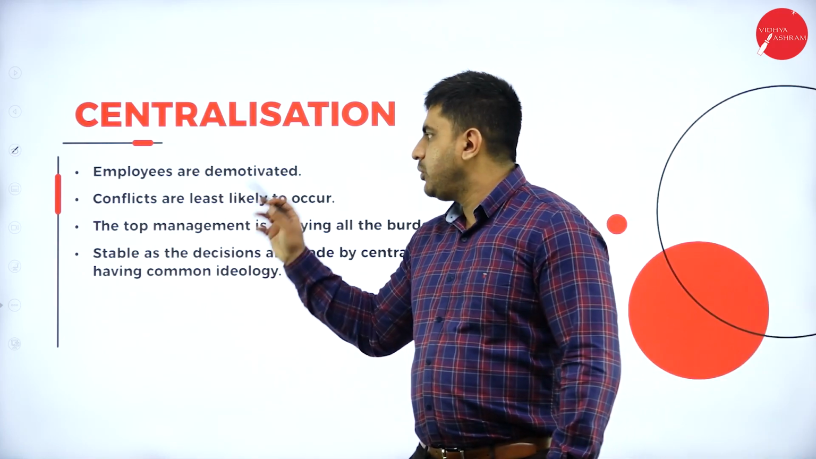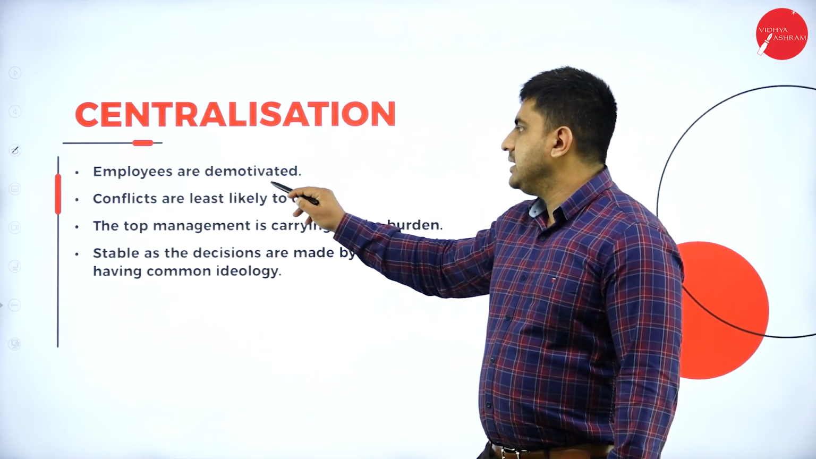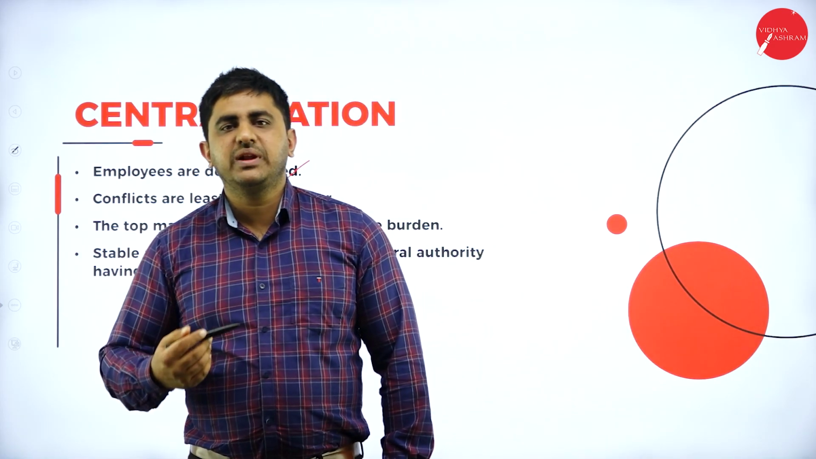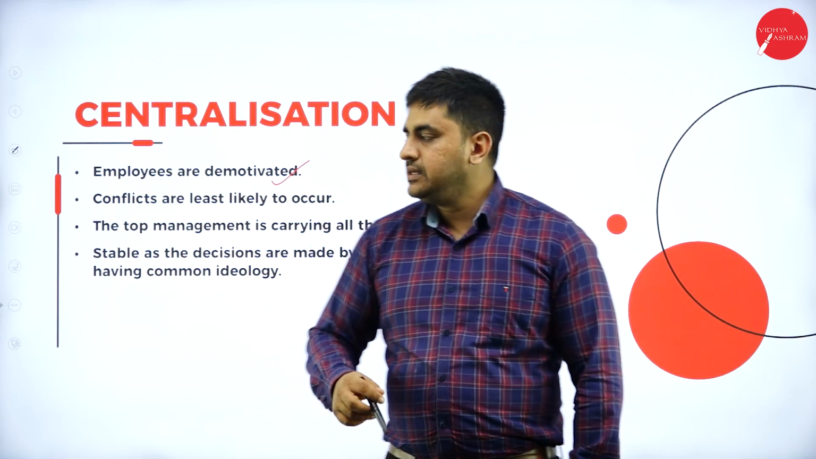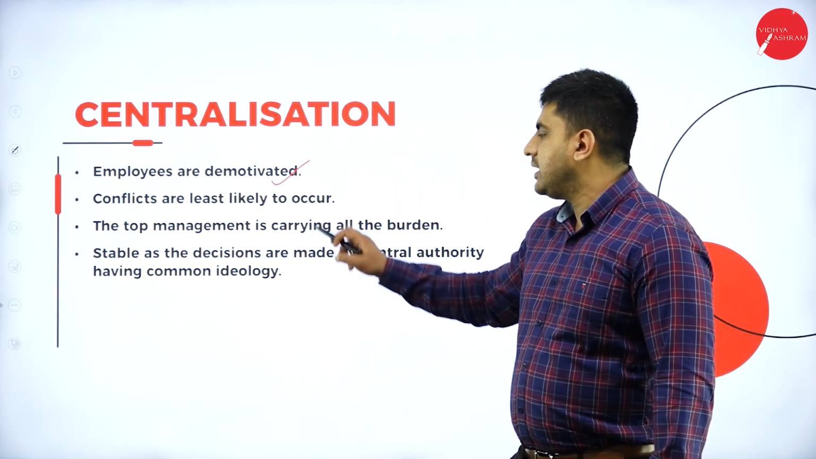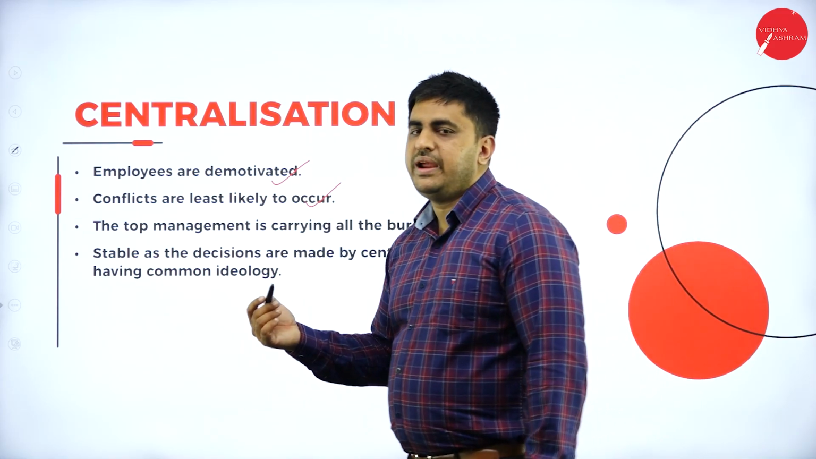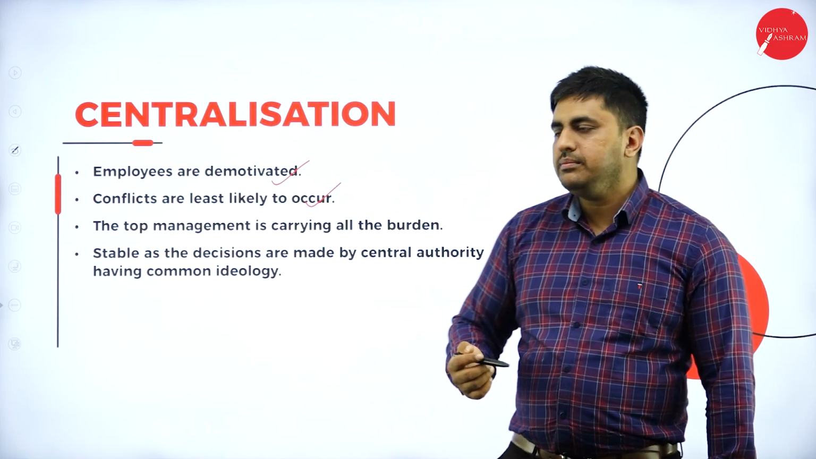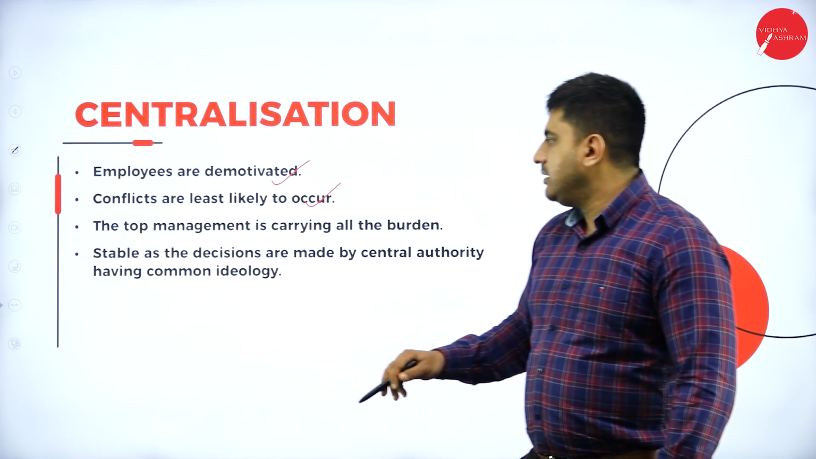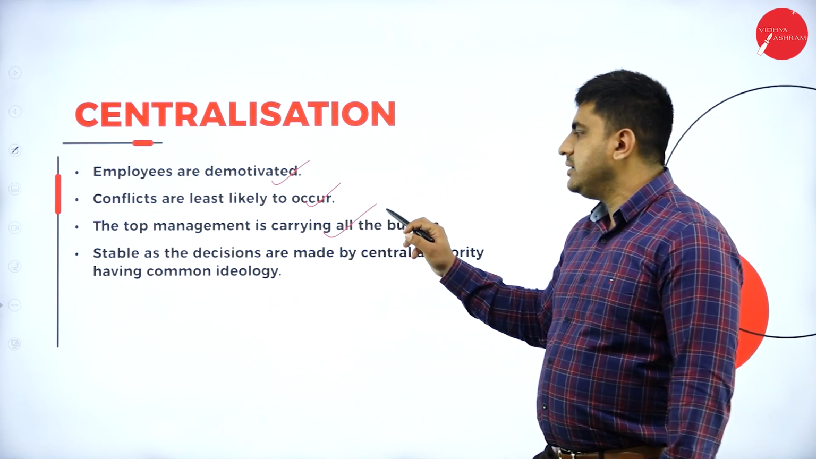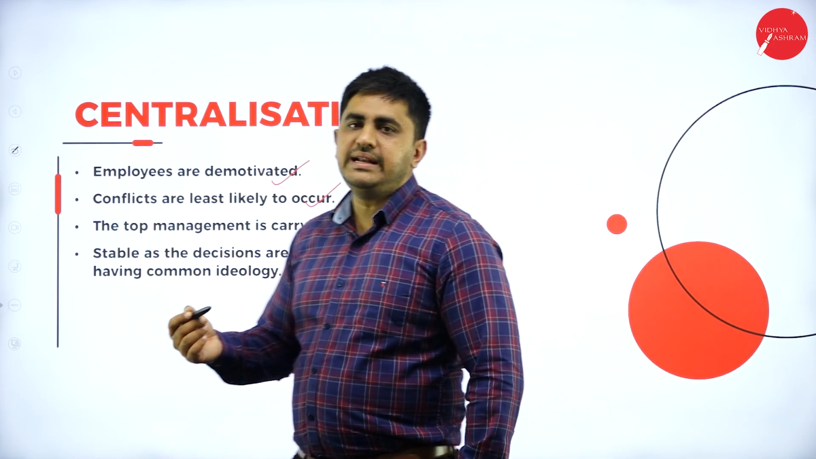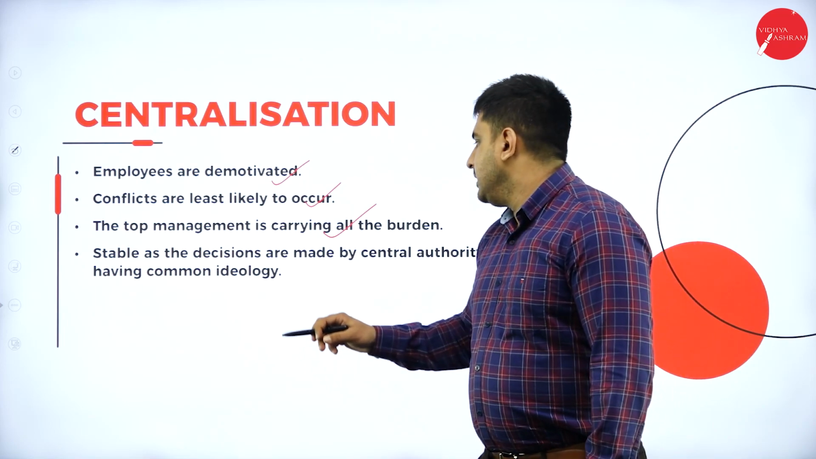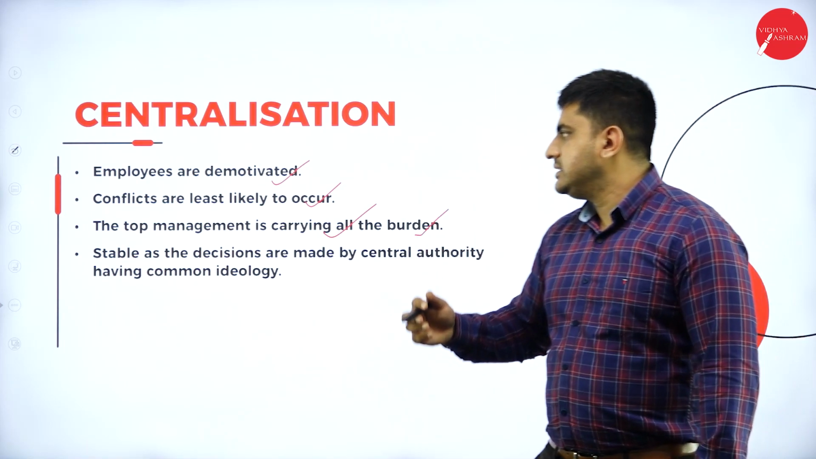So next, employees are demotivated. Obviously employees are demotivated because they have not been given the freedom to express their creativity or ideas. Next, conflicts are least likely to occur because all decisions are made by a certain set of people. Conflicts are least likely to occur among them. Then the top level management is carrying all the burden. So all decisions of the entire organization are taken by top level. It is a burden to them to take all the decisions.